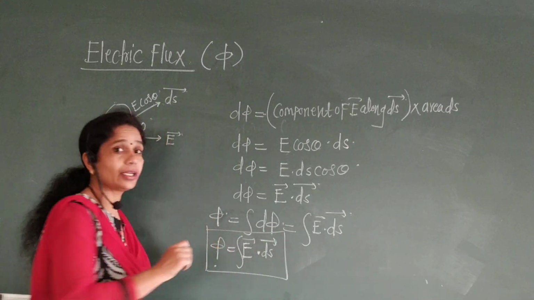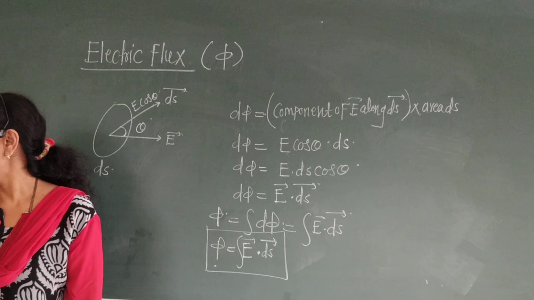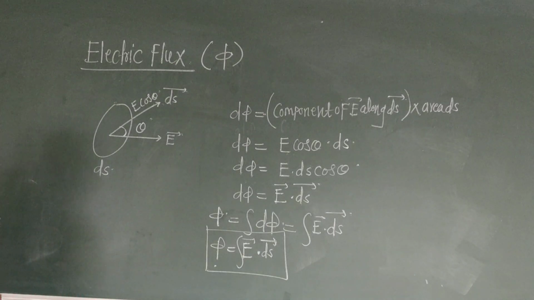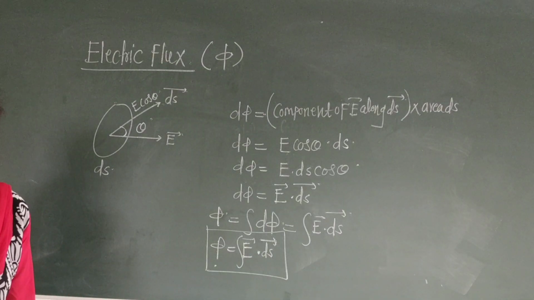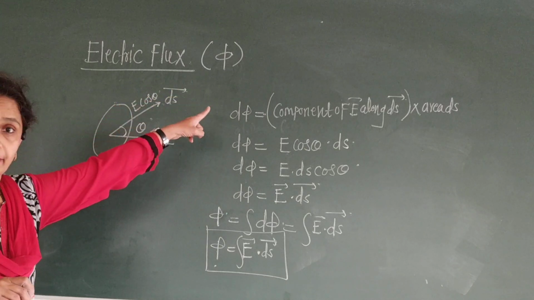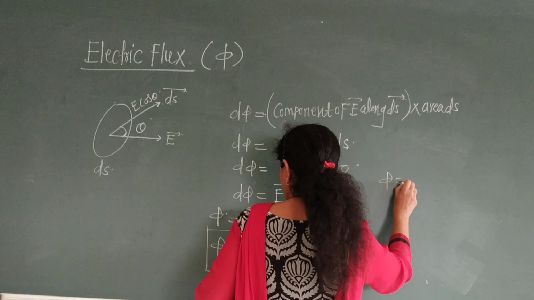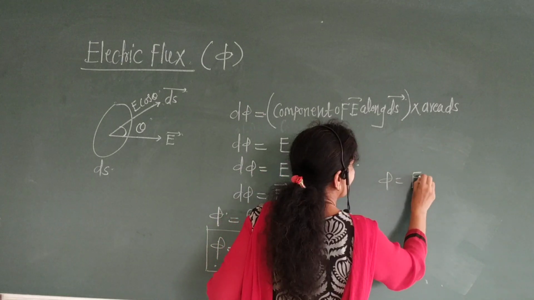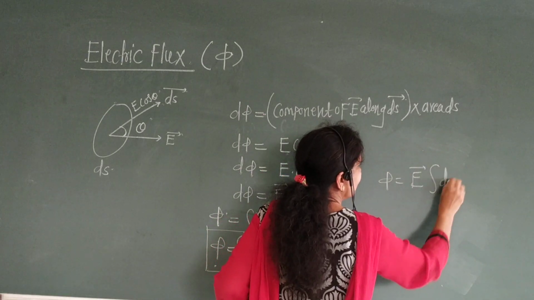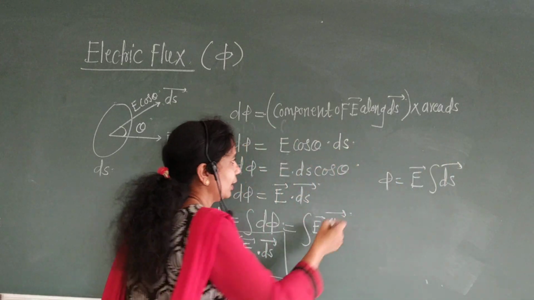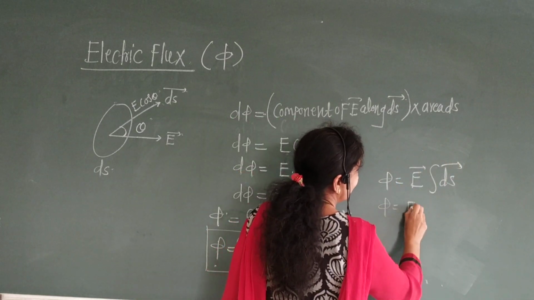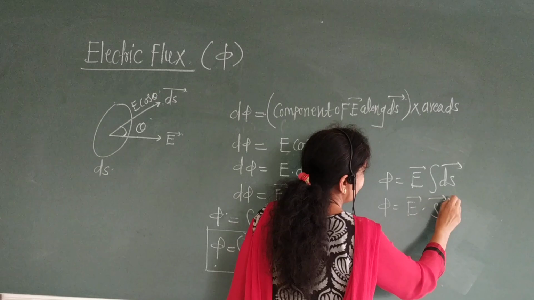This is the equation of electric flux phi. Okay, कारण तुम्ही इथं phi पण फाइंड आउट करू शकतात. phi is equal to E vector dot ds vector. Therefore phi is equal to E vector dot S vector.